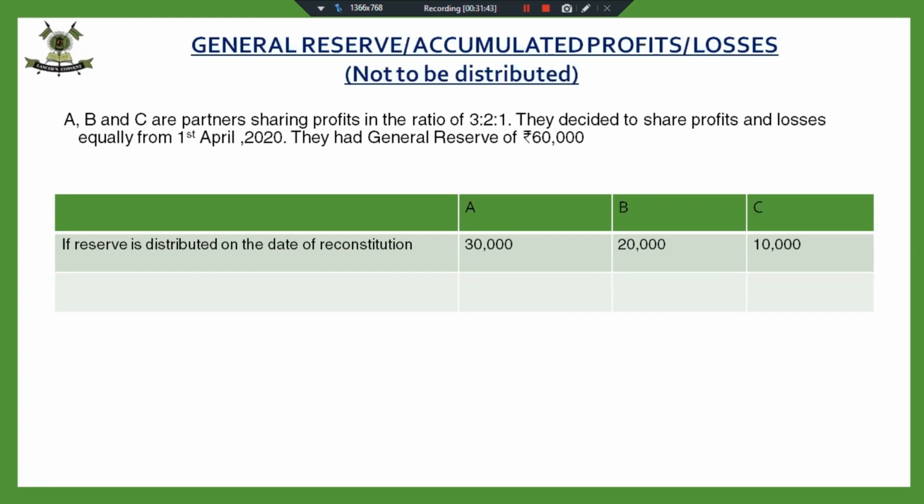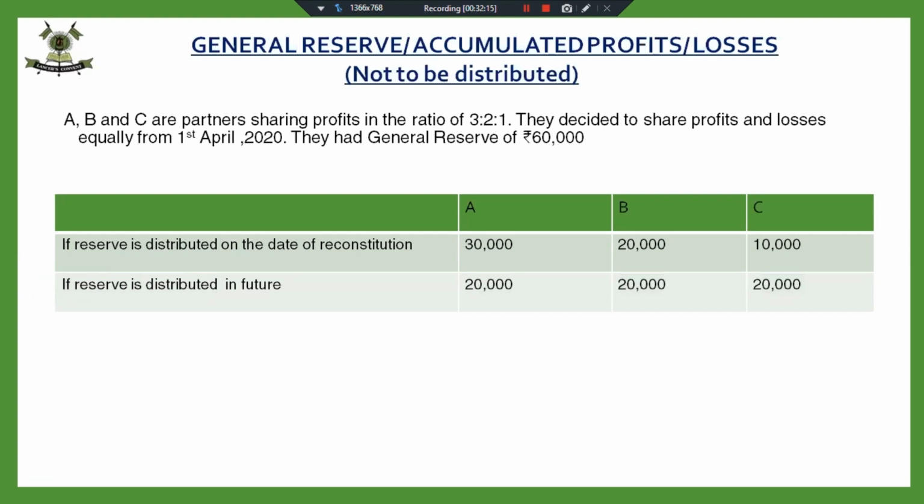No, Aman, it will not be the old profit sharing ratio. Khushi is correct. Once the reconstitution has been done, after 2-3 years, if this reserve has to be distributed amongst the partners, it will be distributed equally, because now their profit sharing ratio has changed.